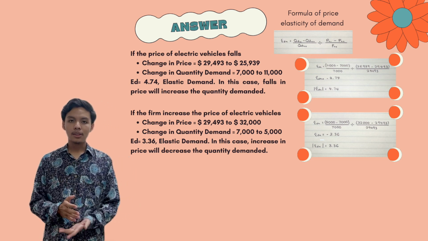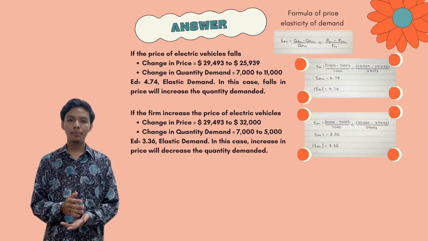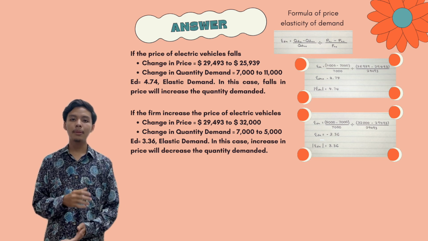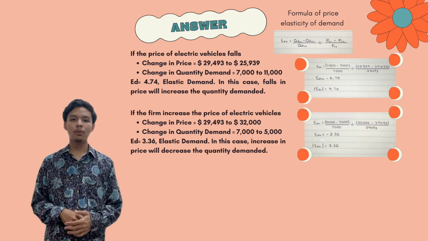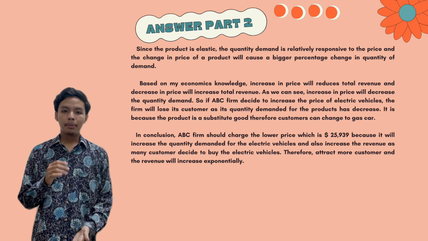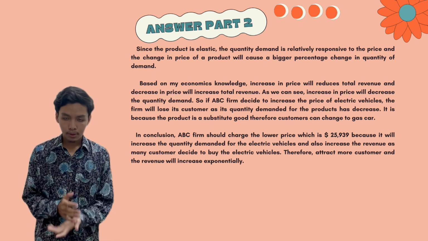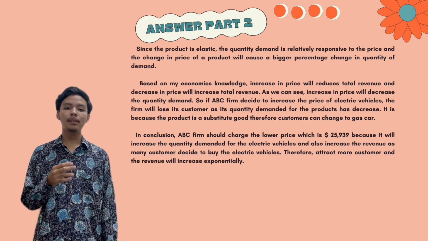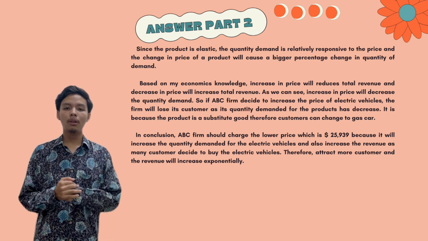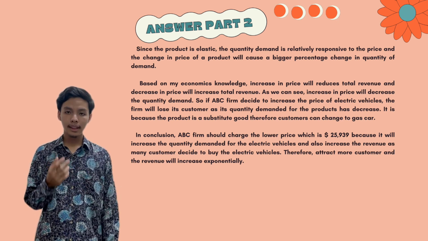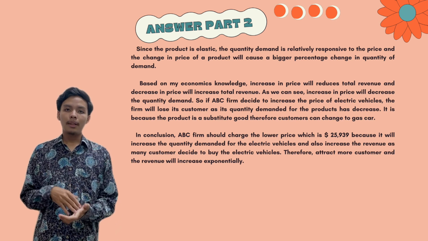In this case, a small percentage increase in price will cause a big percentage decrease in the quantity demanded. Since the product is elastic, the quantity demanded is relatively responsive to the price, and a change in price of a product will cause a bigger percentage change in quantity demanded.